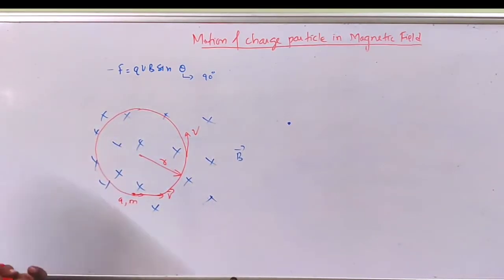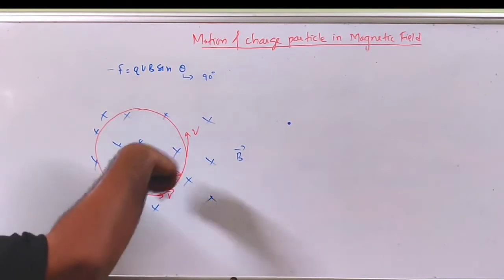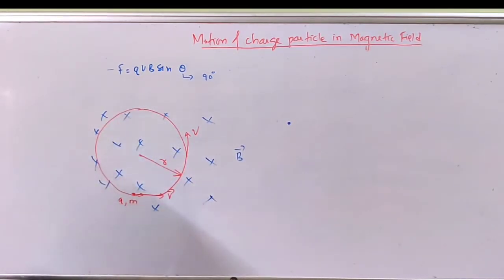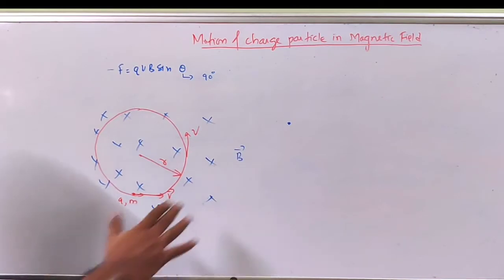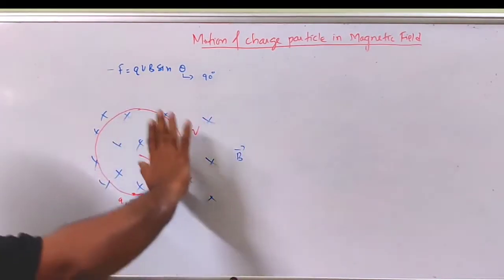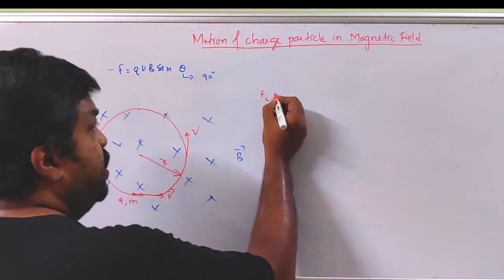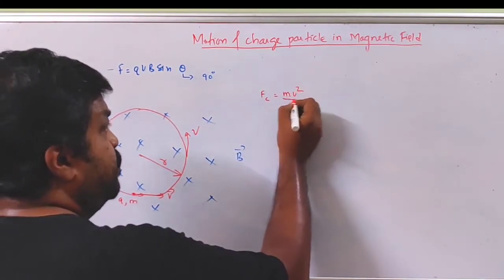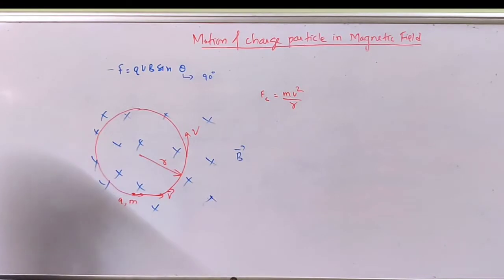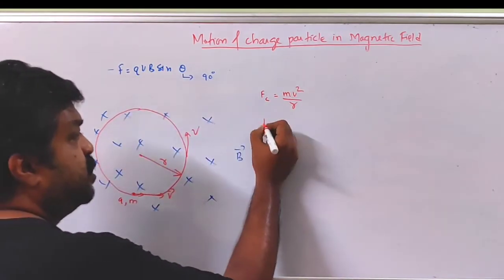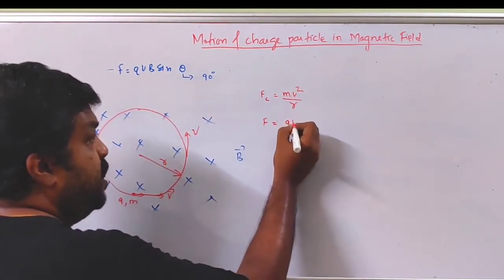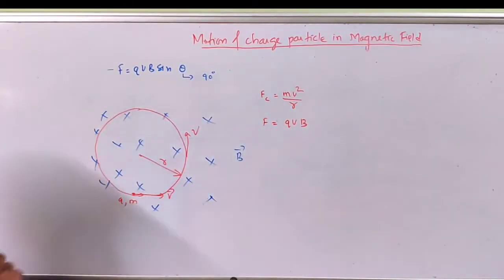This is how the charged particle is going to move in this uniform magnetic field. It is acted upon by a radial force, centripetal force Fc, that is equal to mv square by r. And it is also acted upon by magnetic force, that is QVB, this theta being 90 degree.